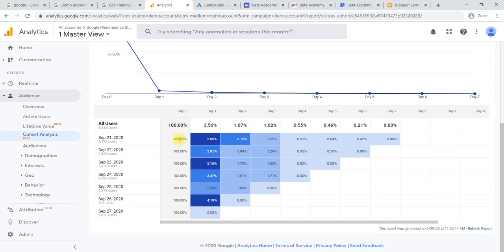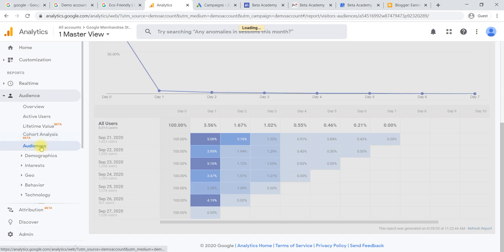on the first day there may be 100 users. On the next day only 5 users returned, in the sense they are returning again. Of those, 3 users logged in again after 2 days. Only one of them logged in again after 3 days, after 4 days, after 5 days, like this you can check for 7 days. Overall we can see the return rate of your customers. In this sense it will help you know what the percentage of returning users is for your content. That is about cohort analysis.